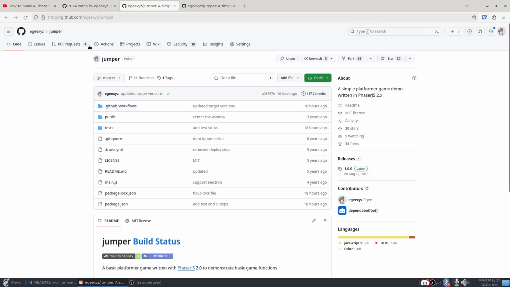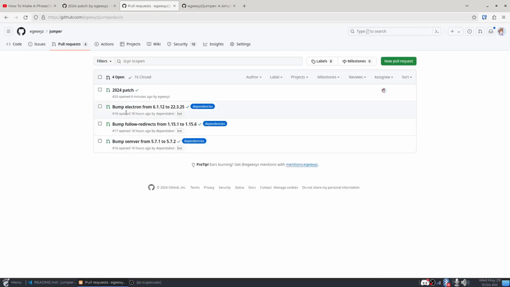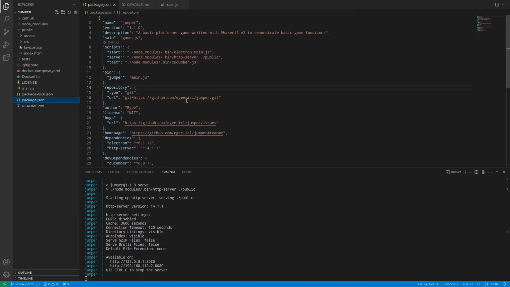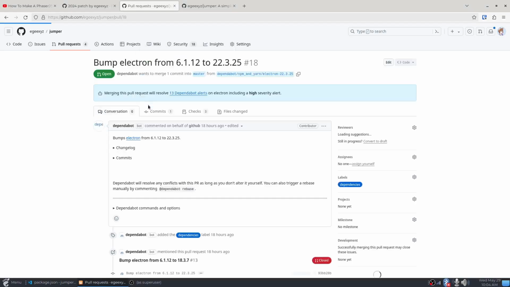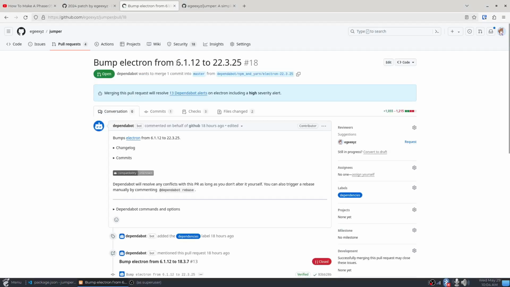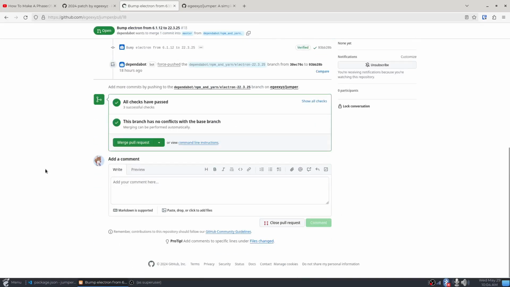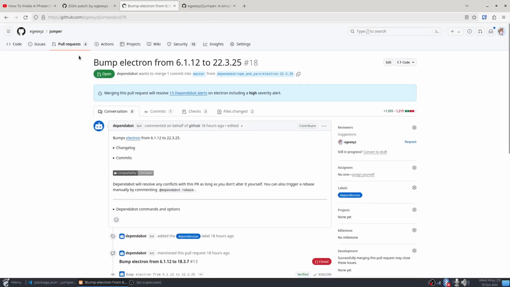But while I was working on this, I got Dependabot up and going again. So we've got some Dependabot stuff, and I think we're gonna wrap this up by trying to bump Electron. I don't know if anybody noticed, but the Electron version is really old, like Electron 6. It's quite ancient. But I'm fairly certain that if I bumped it from 6 to 22, it would probably break everything. So we can try that at the very end.